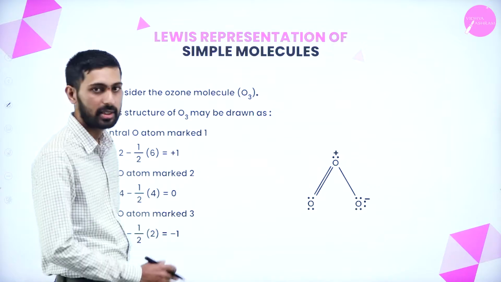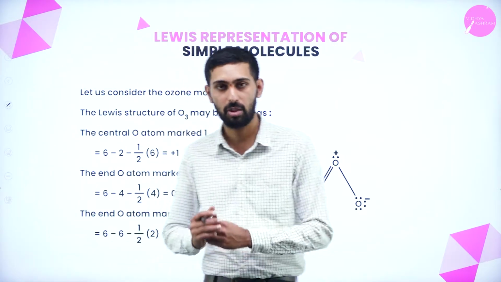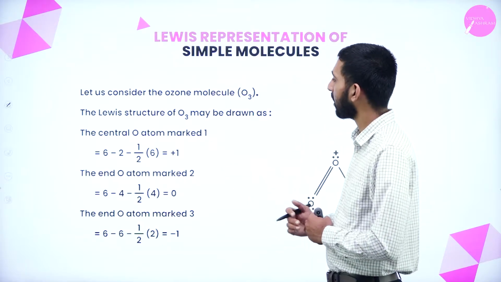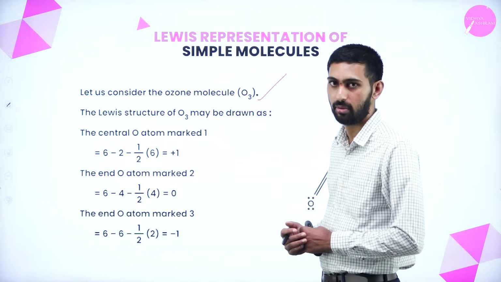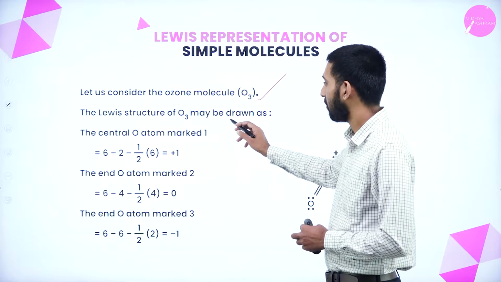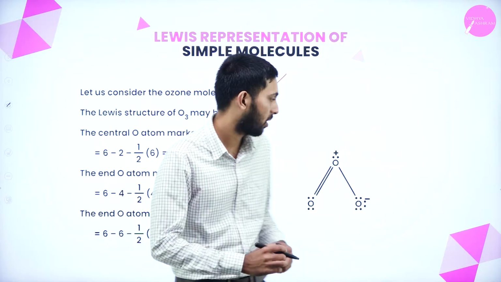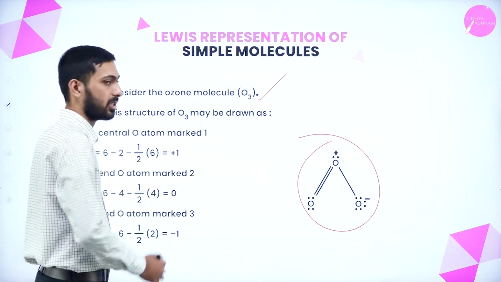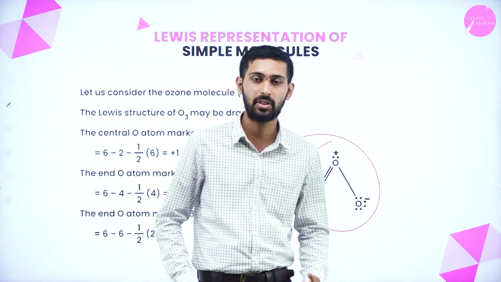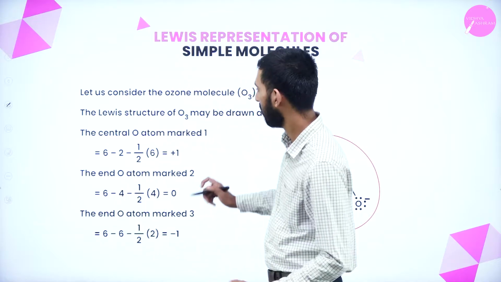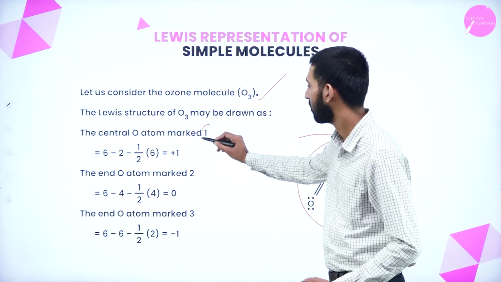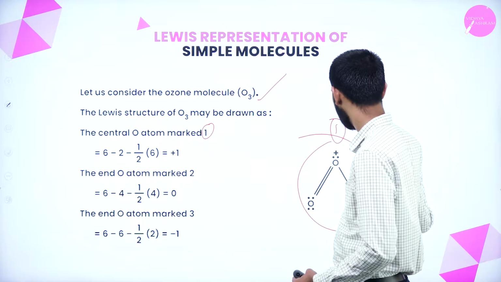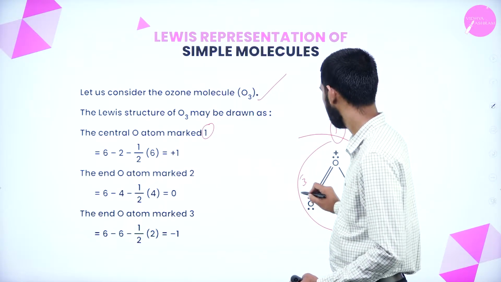Okay. Now we came to know one formula. Now let us calculate one problem according to that. Let us consider an ozone molecule. The Lewis structure of O3 can be drawn like this. This is the Lewis structure of O3. Now let us calculate for all of them. How many oxygens are present? 3 oxygens are present. So the central oxygen atom is marked as 1. End oxygen is marked as 2, and the other one is 3.